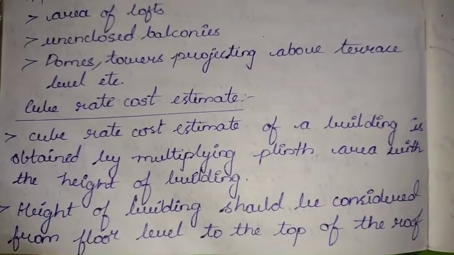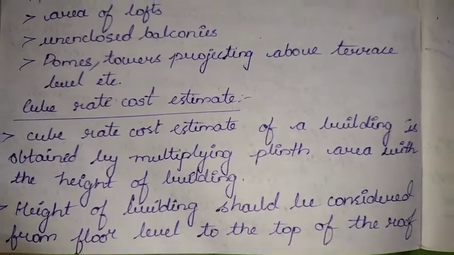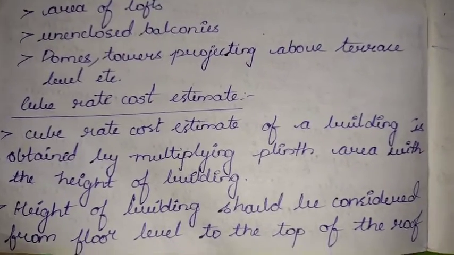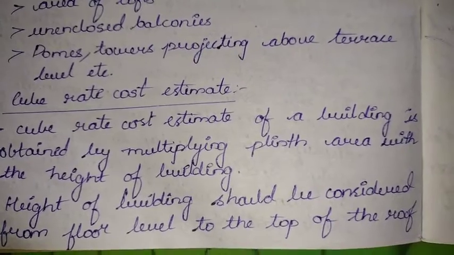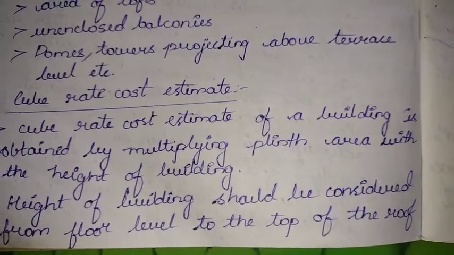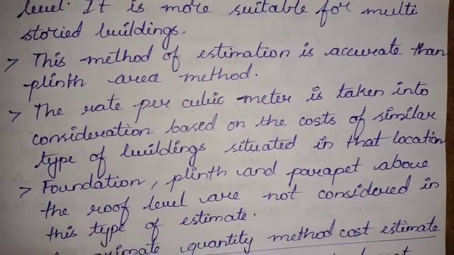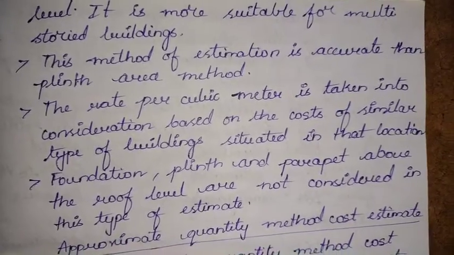Height of the building should be considered from floor level to the top of the roof level. Okay, when I am saying we are multiplying the plinth area with height of the building, the height of the building should be considered from floor level to the top of the roof level. It is more suitable for multi-storied buildings. So this cube rate cost estimate is more suitable for multi-storied buildings.